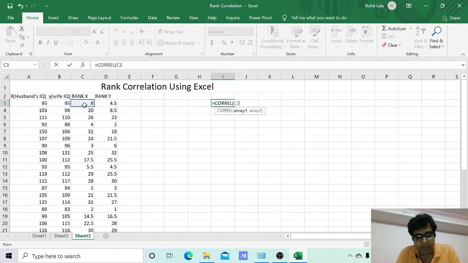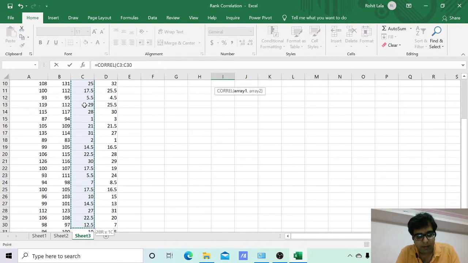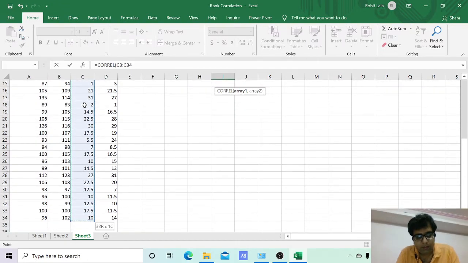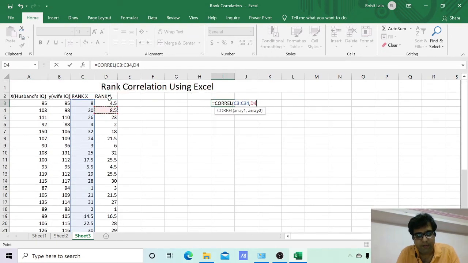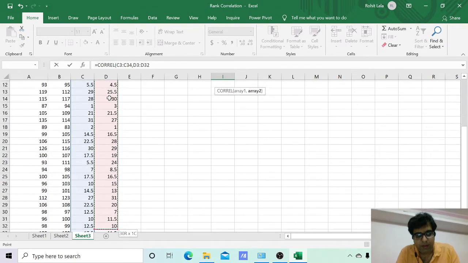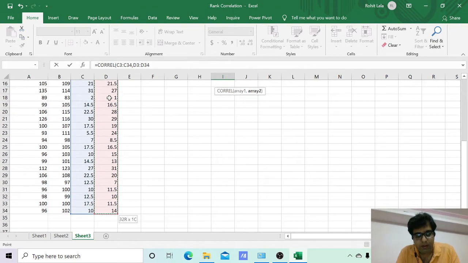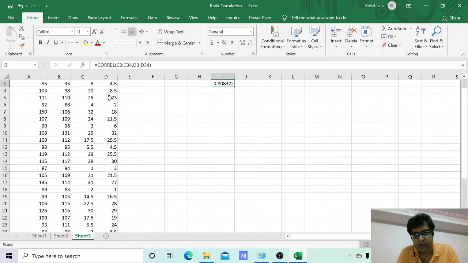The first array is my rank X, comma, the second array is my rank of Y. Closing the bracket and pressing enter, I find the answer, that is 0.808. This is the correct answer, and this way we can find the rank correlation using Excel.